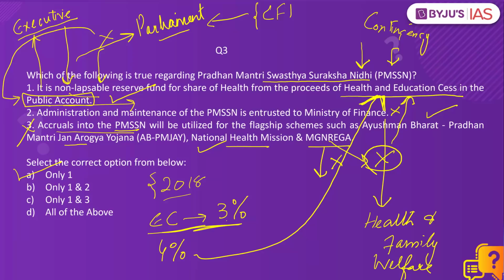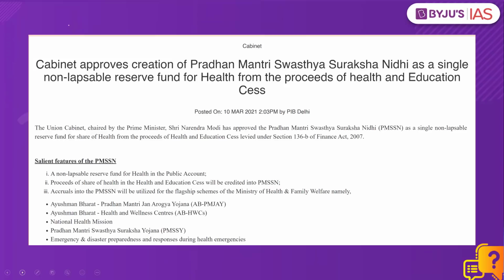And whatever is accrued by imposing this cess will be deposited into this non-lapsable reserve fund called Pradhan Mantri Swasthya Suraksha Nidhi. What is the context? Cabinet approves creation of Pradhan Mantri Swasthya Suraksha Nidhi as a single non-lapsable reserve fund for health from the proceeds of health and education cess. This is from the PIB News.